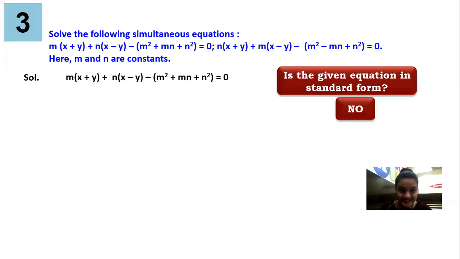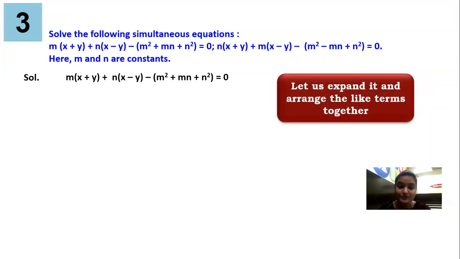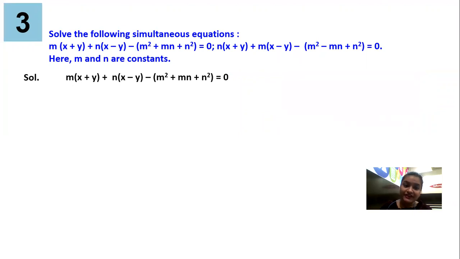It is not in the standard form, so we have to bring it to the standard form. So what we will do? We will arrange the terms together by opening the brackets. And also when you look at the sum normally, we understand that we have to open the brackets because the pattern is not proper. So let's go for it.